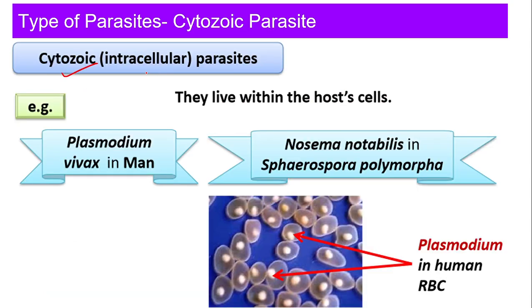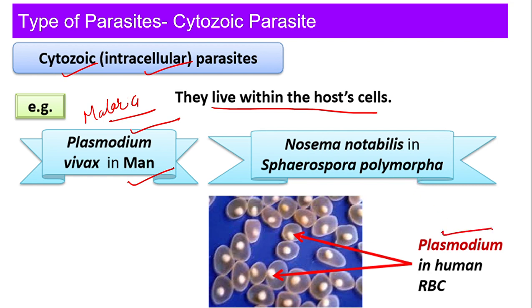Cytozoic is nothing but an intracellular parasite. They live within the host cell. For example, Plasmodium vivax in men, you will understand about this in malaria. And then we have Nosema notabilis in Cephalospora polymorpha. Here you can see the example of Plasmodium. This is an RBC, and inside the RBC you have Plasmodium.